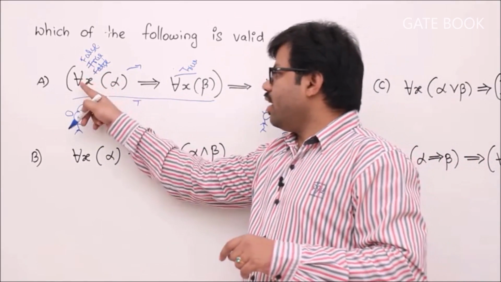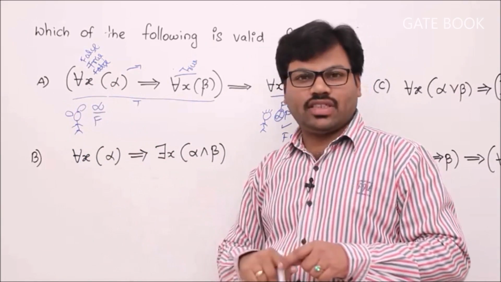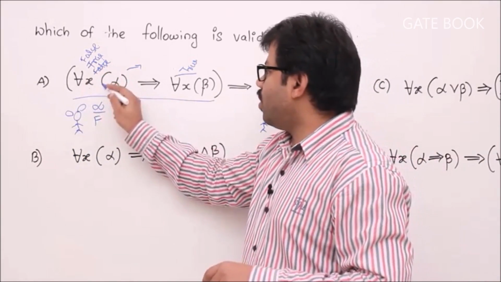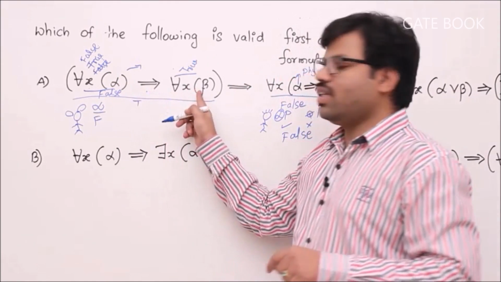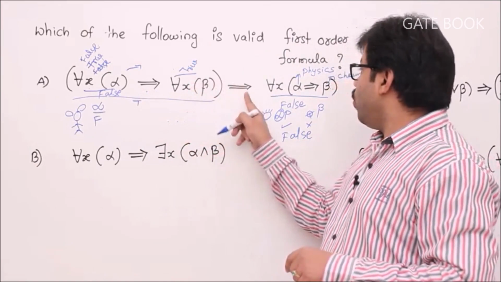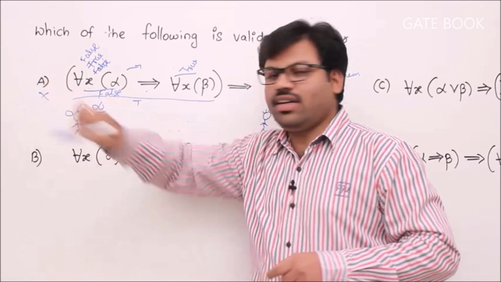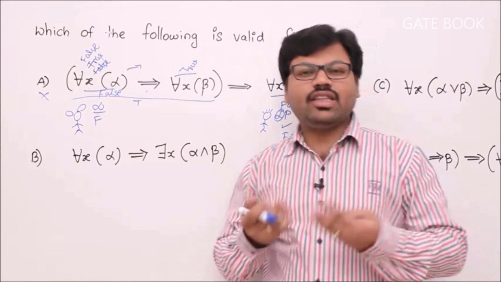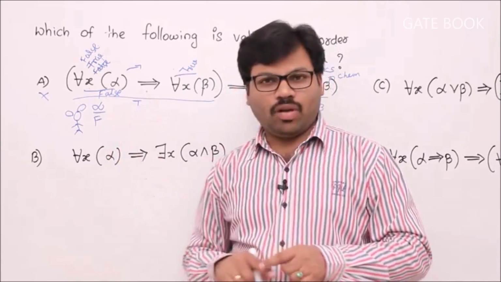Then automatically 'every student passes the physics exam' is wrong because Rani failed physics. Then this overall formula, see here, will become false. False implies anything? True. True implies false is false. Overall this formula is false. Understand? That's why if you interpret the formula and understand it easily, then you can easily solve the problems.